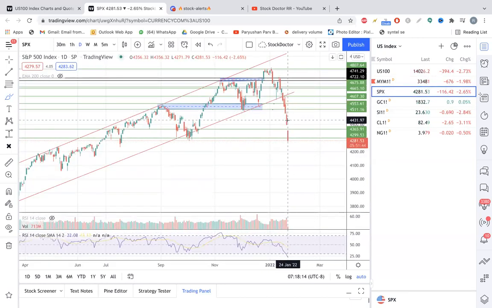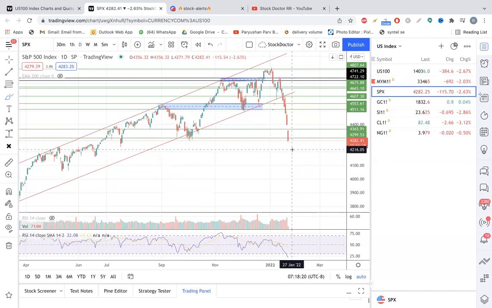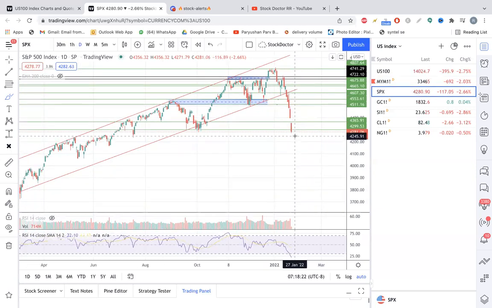S&P 500, you can see today is a gap down opening, right? Gap down opening from here. So a huge sell-off is going on, right? Now, for S&P 500, it broke both supports today. It broke the first support at 4365 and the second support at 4300. Right now, it is trading at 4280.